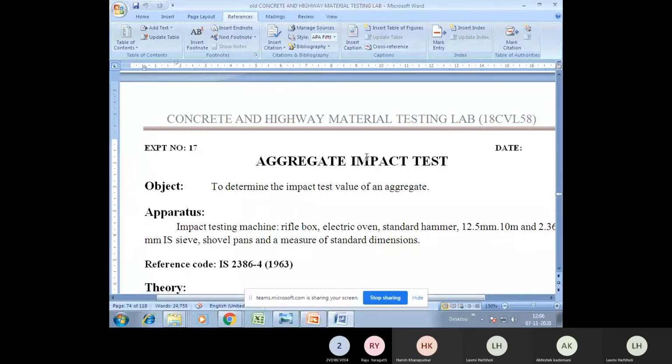In this particular experiment you are supposed to test whether the aggregates used in road construction, or in any other construction in general but particularly road construction, have the capacity to resist these impact loads or not. That experiment you will be doing here, the aggregate impact test. The object here is to determine the impact test value of an aggregate.